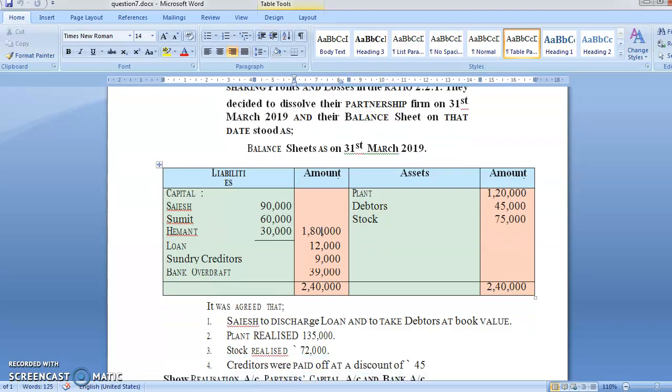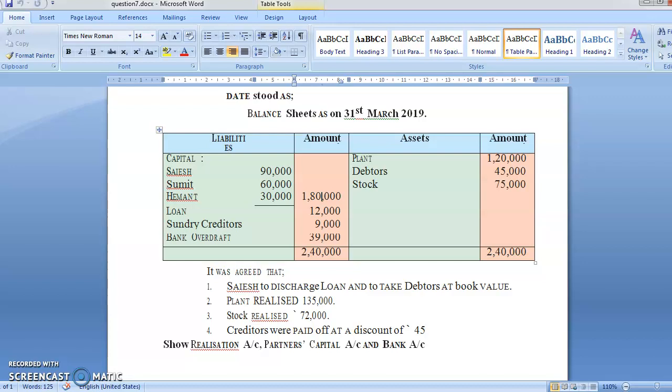As you know, students, it was agreed that Shailesh discharges the loan and takes away the debtors at the book value. Plant realized 1,35,000, stock realized 72,000, creditors were paid at a discount of rupees 45. So we need the realization account, partners capital account and bank account. Now see students, they are asking you for a bank account.